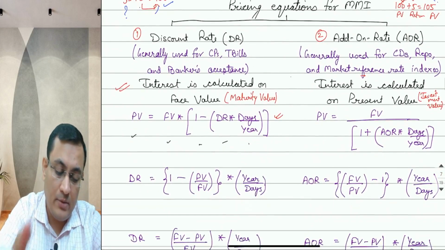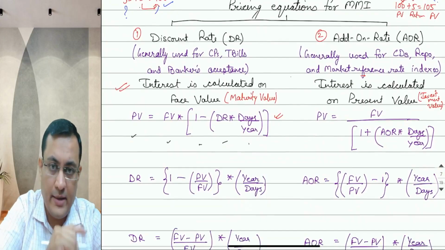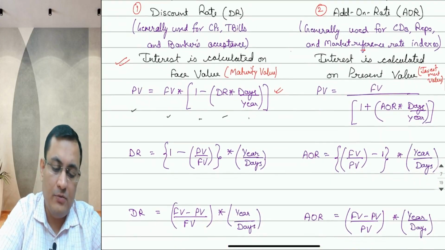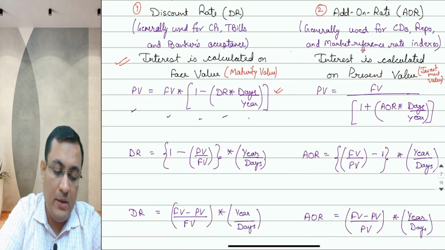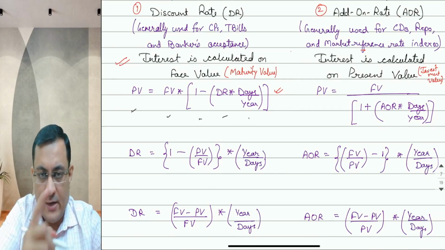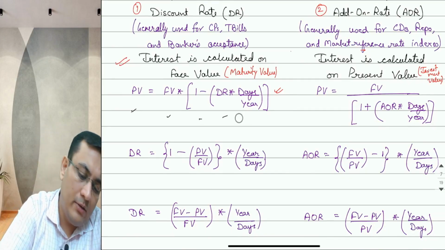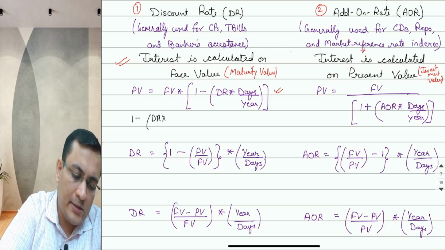Next, second formula. If I want to calculate DR, change the sides of the data. So FV will go into the denominator. It will become PV upon FV. Change the side, 1 minus. So all the valuation calculation will be done as 1 minus DR into days upon year is equal to PV upon FV.